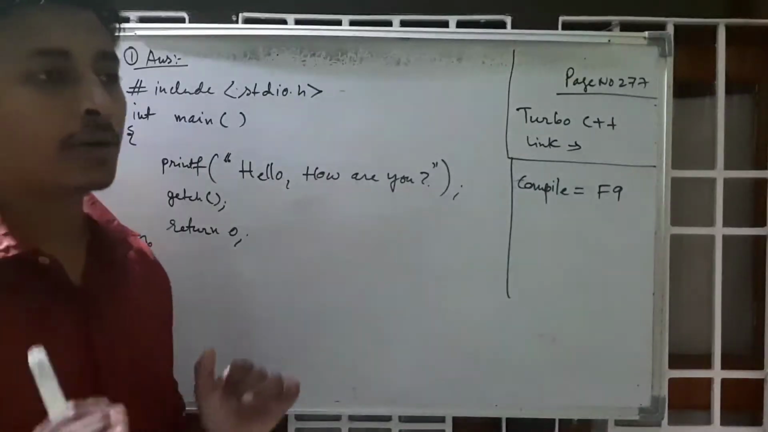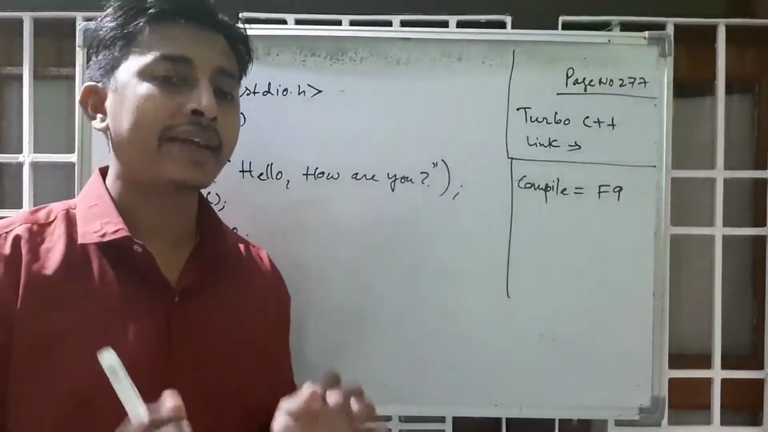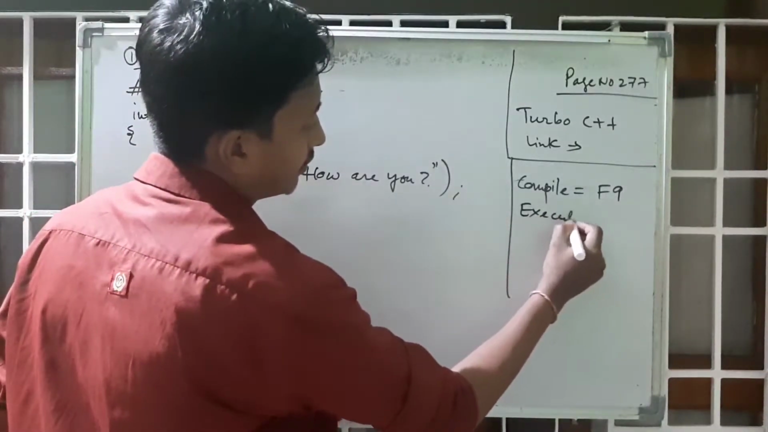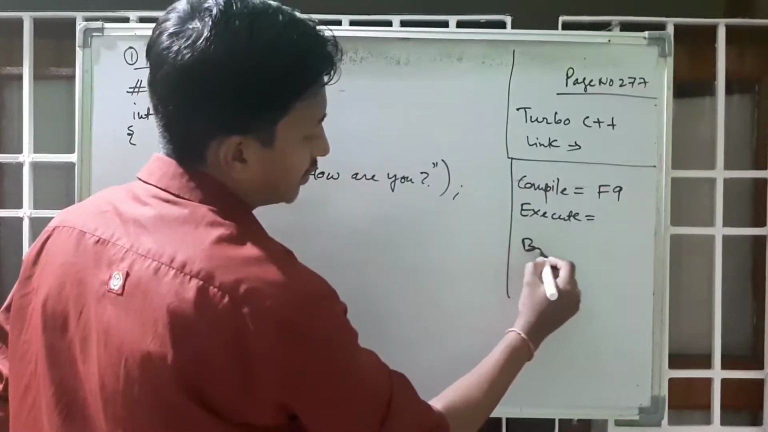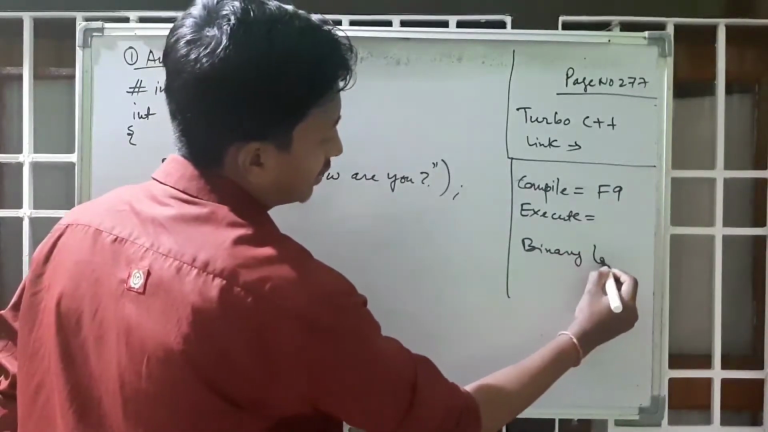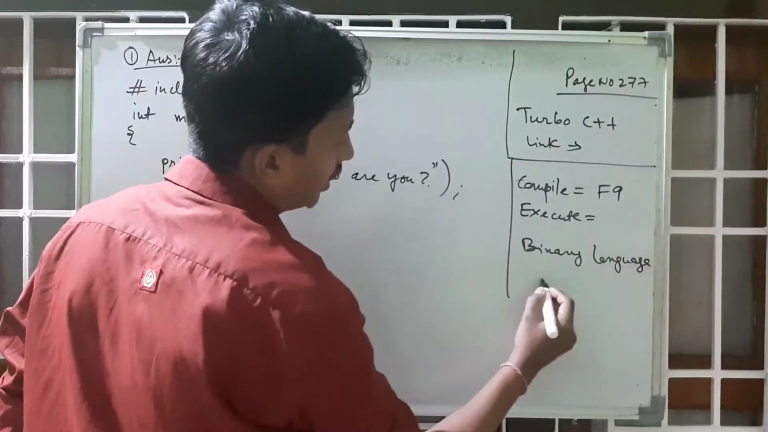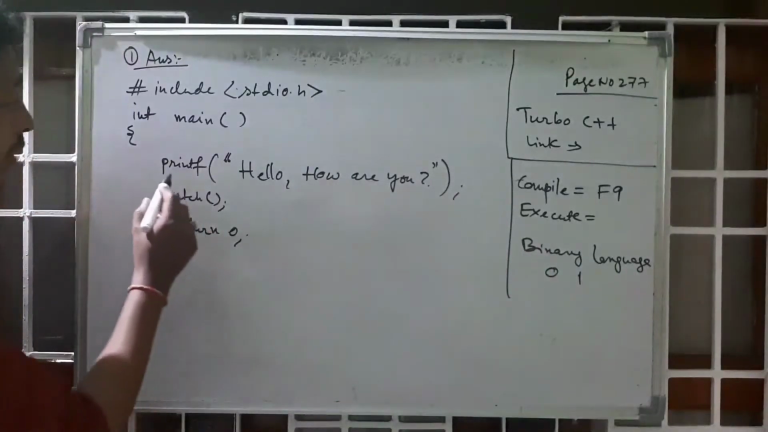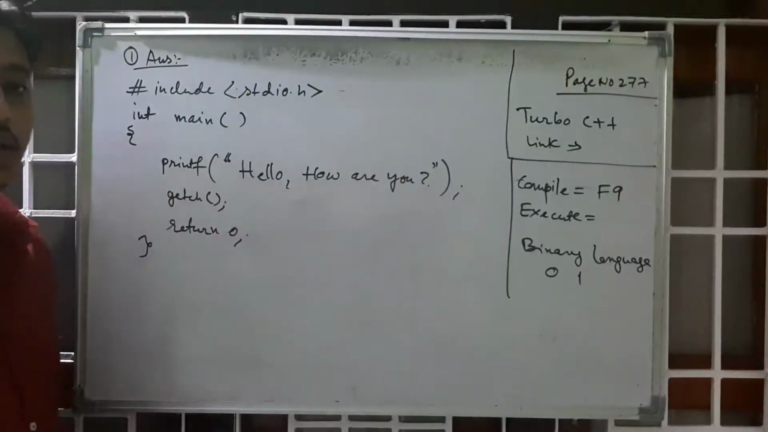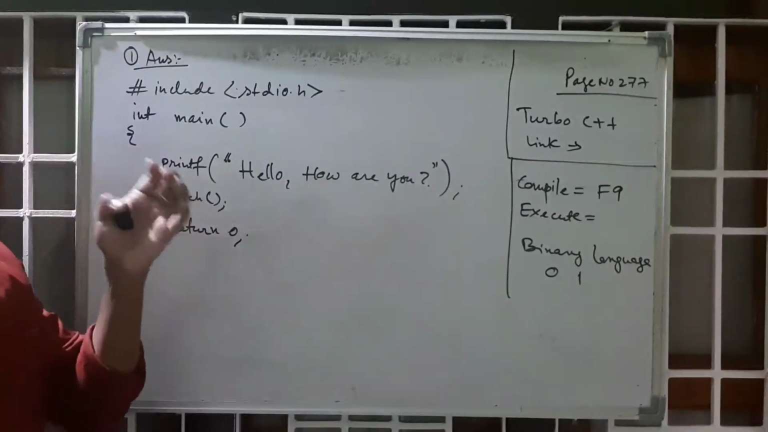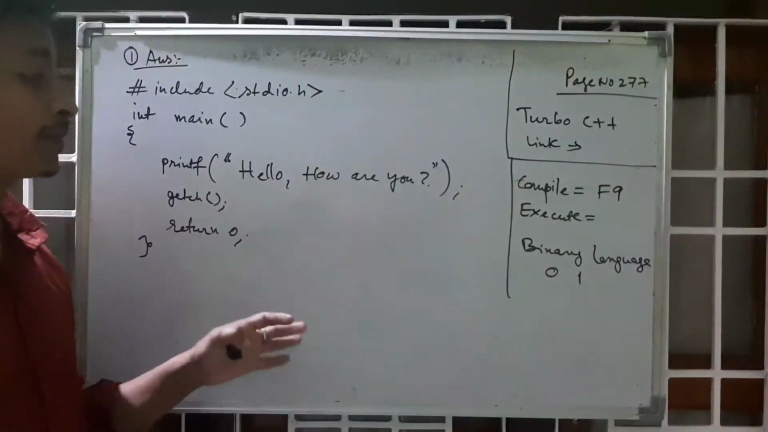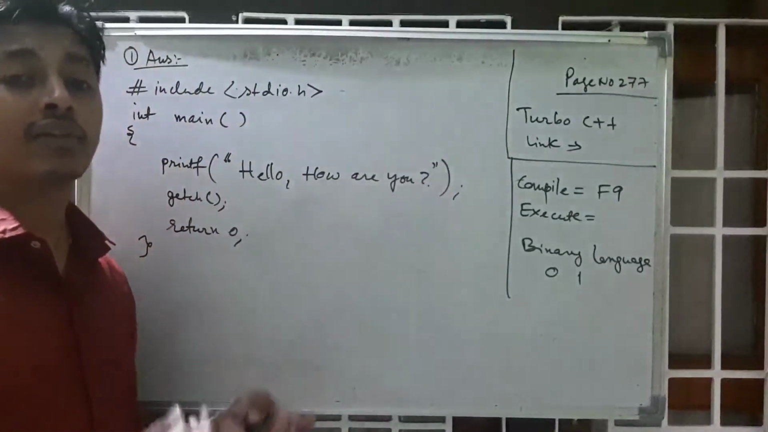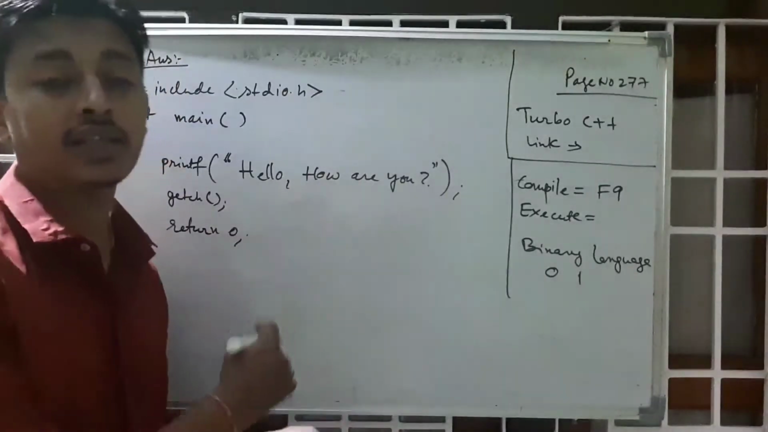Actually, computers only understand binary language. Binary language means only 0 and 1. Computer only understands 0 and 1. Whatever you write here, printf hello how are you, the computer does not understand it. You have to first compile it. First you have to translate it into machine language so that the machine can understand.